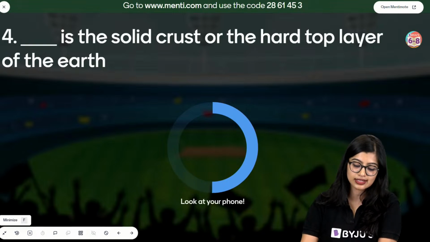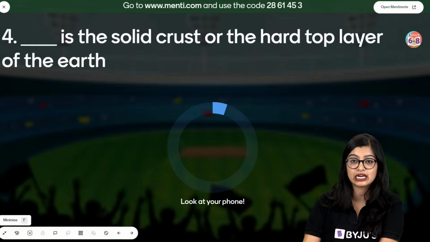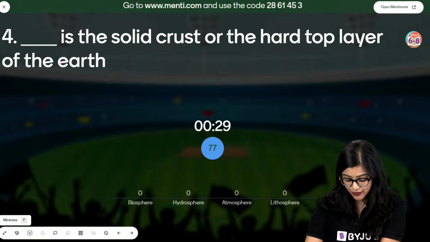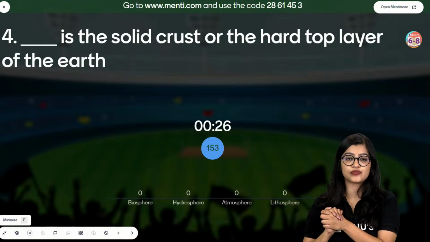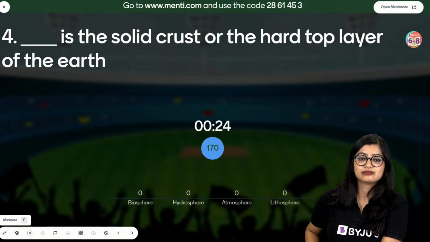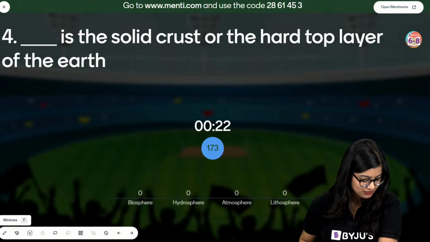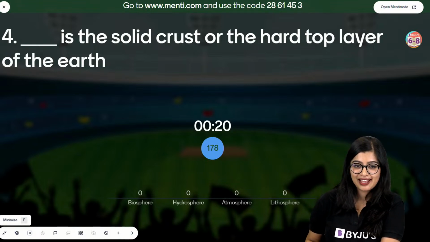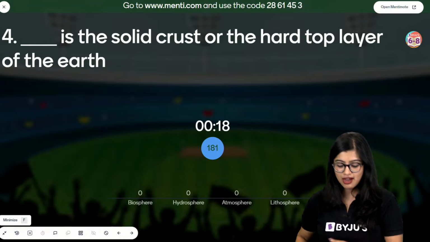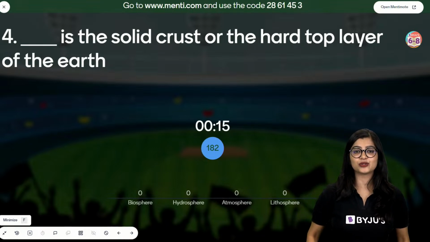Dash is the solid crust or the hard top layer of the earth. Biosphere, hydrosphere, atmosphere, lithosphere. Easy peasy. Biosphere, hydrosphere, atmosphere or lithosphere.